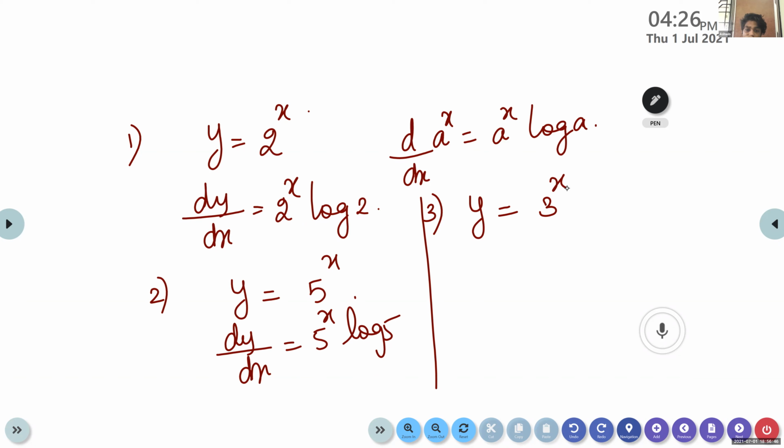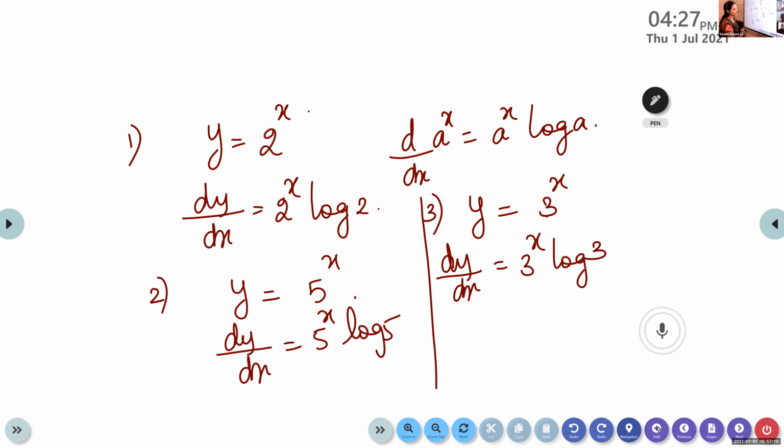Is it log x or log 3? What is the base? That one only we have to write in log. So 3 raised to x, when we differentiate, is 3 raised to x into log 3.